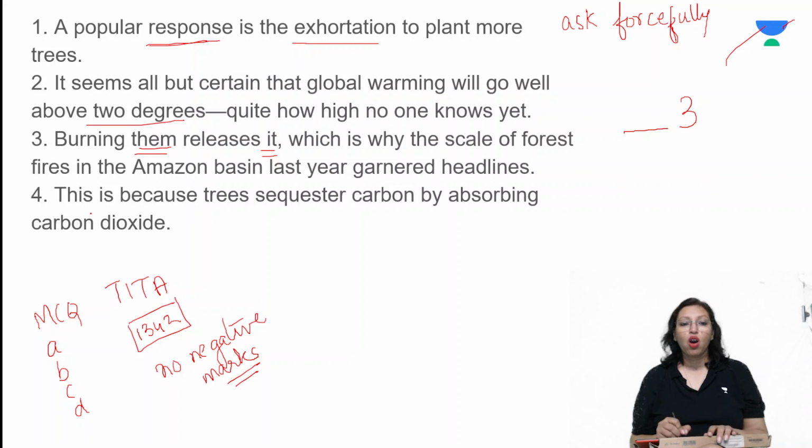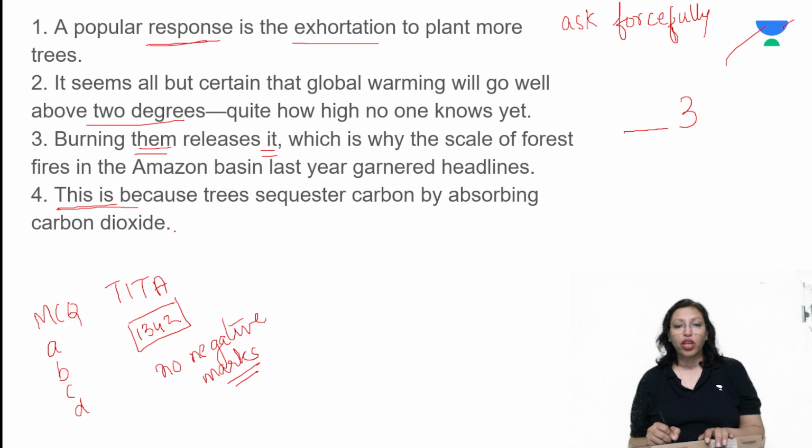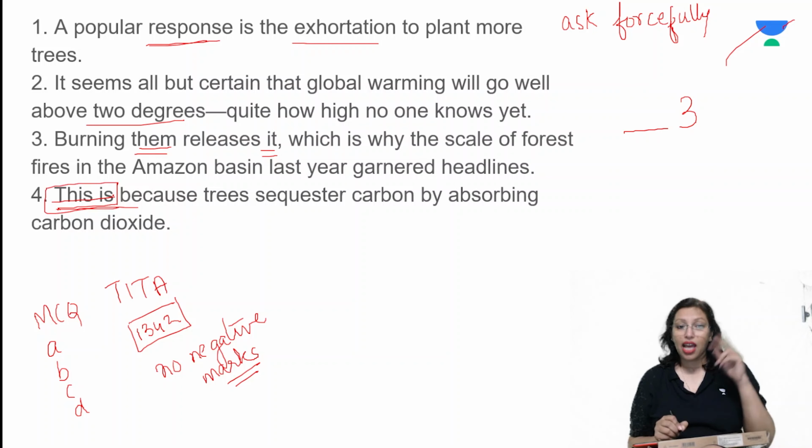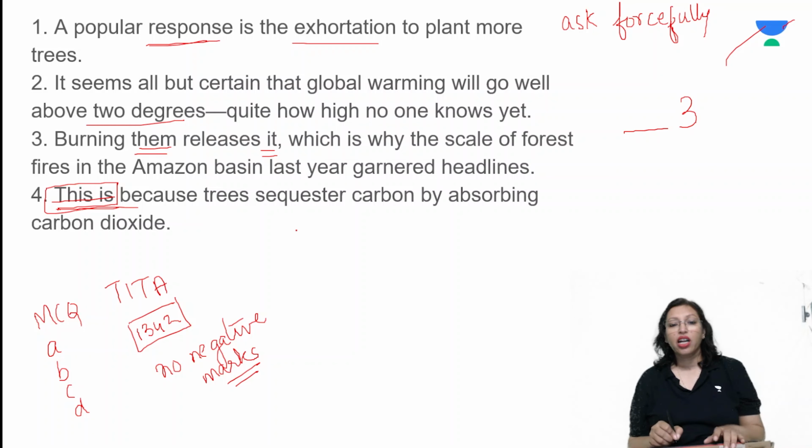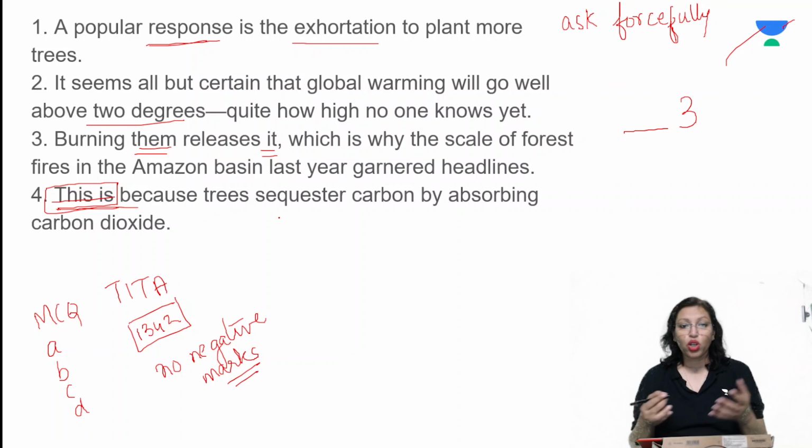This is because, okay, what is this? This is because trees sequester carbon by absorbing carbon dioxide. Okay, now pay attention to this. There are 2 very beautiful things. This is because means there is something that is happening. That's one. Trees sequester carbon by absorbing carbon dioxide. So trees, what do?